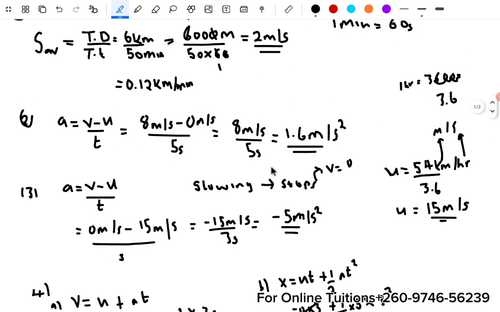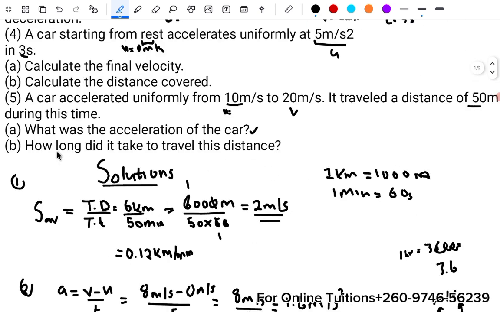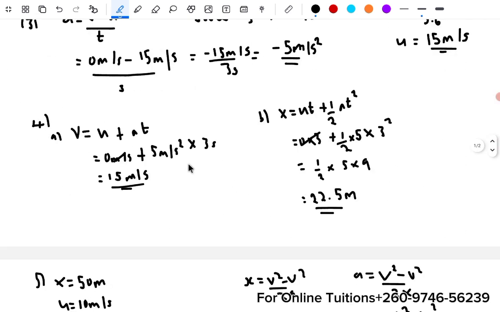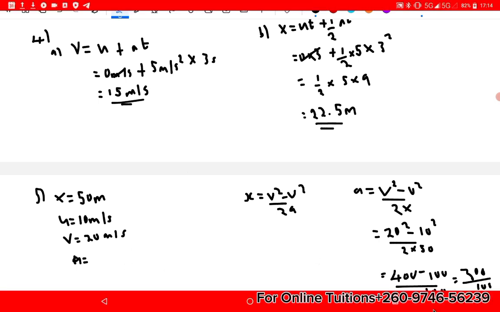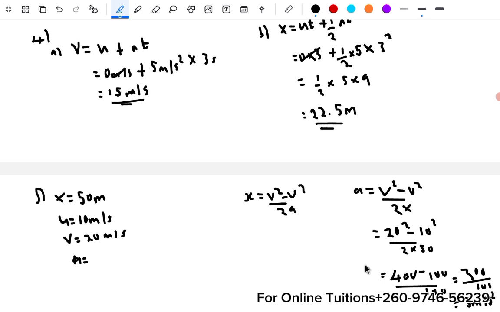Here, when you see how long, you're finding time. When it says how far, you're finding distance. So how long, you're finding time. How long does it take? Okay, so you're trying to find the time that it actually takes, the time that it will take to cover this distance. So here's what you're going to do. Acceleration now is 3 meters per second squared.